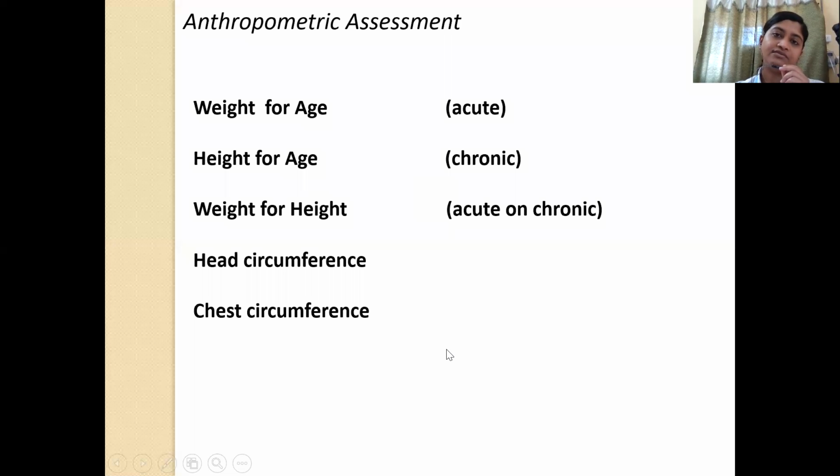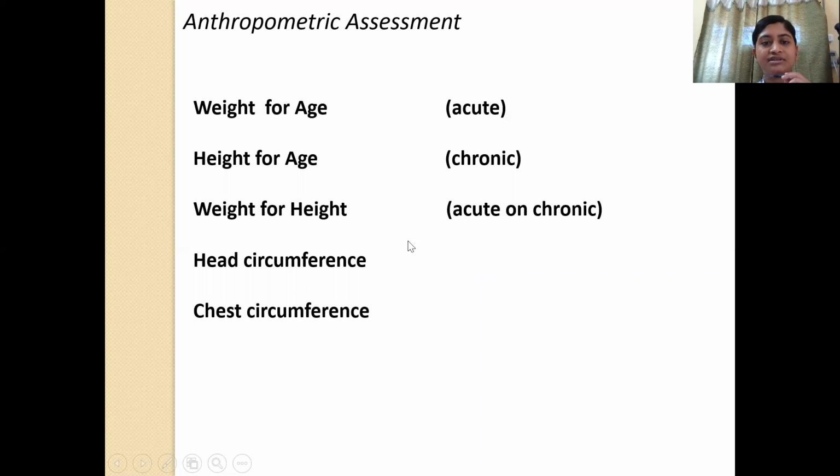Now let's come on to the anthropometric assessment. How do we do anthropometric assessment? We look at the weight for age, height for age, weight for height, also the head circumference and the chest circumference. So weight for age, if it is low, then it is suggestive of, it may be either acute or chronic malnutrition. If the height for age is low, it means that there is chronic malnutrition. But if the weight for height is low, it means that there is acute malnutrition.